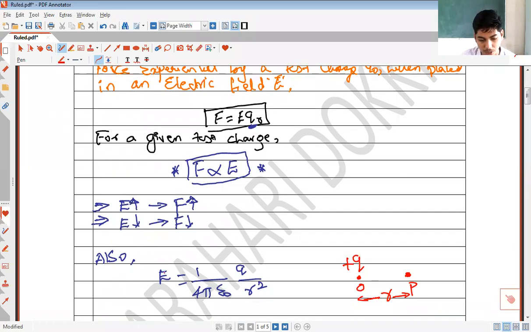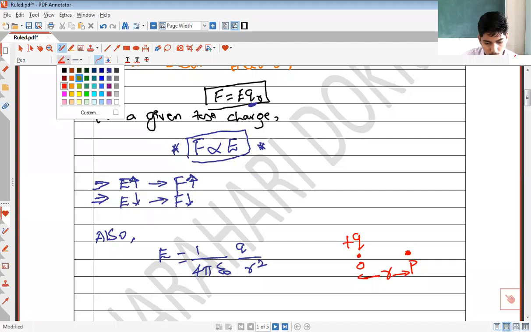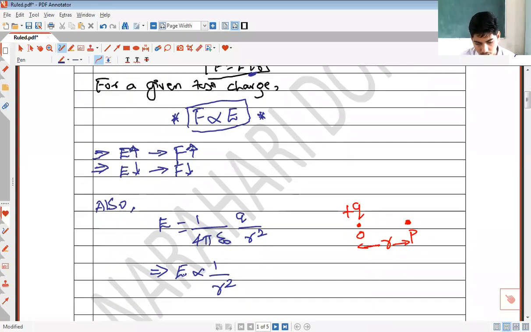See, how does electric field depend upon the distance? Electric field is found to be inversely proportional to the square of the distance between the source charge and the point P. So, if the distance between the source charge and the point P is large, the strength of the electric field at that point will be less, isn't it? Electric field is inversely proportional to square of the distance. So when distance increases, the electric field at a point is going to decrease.